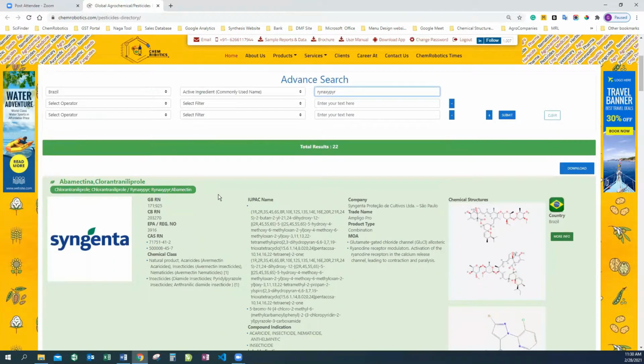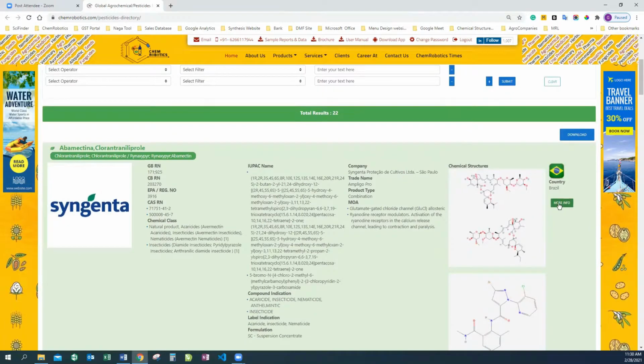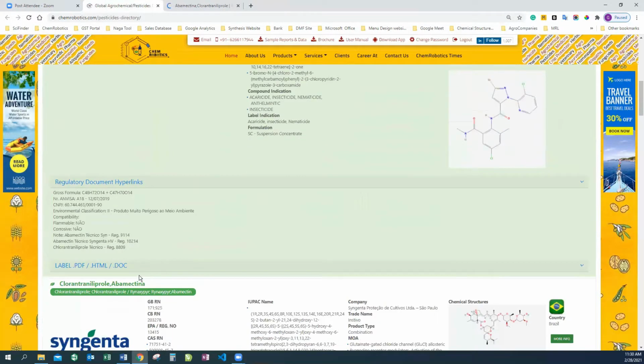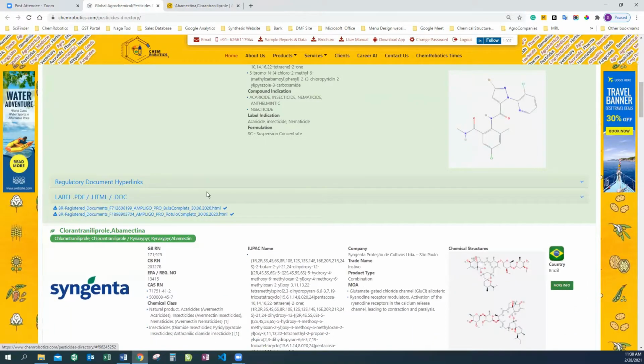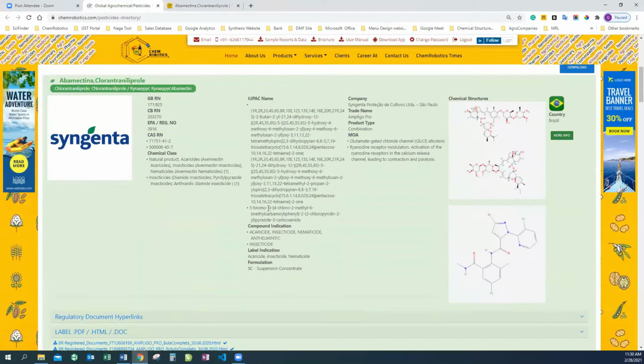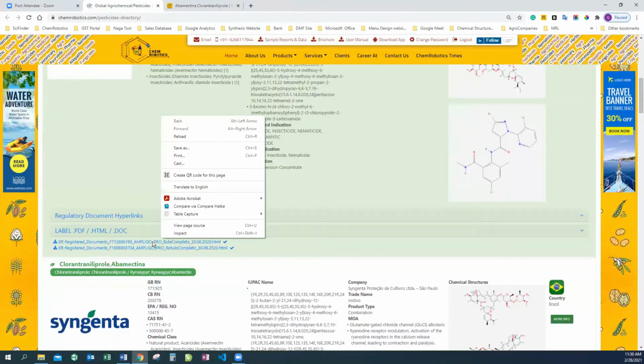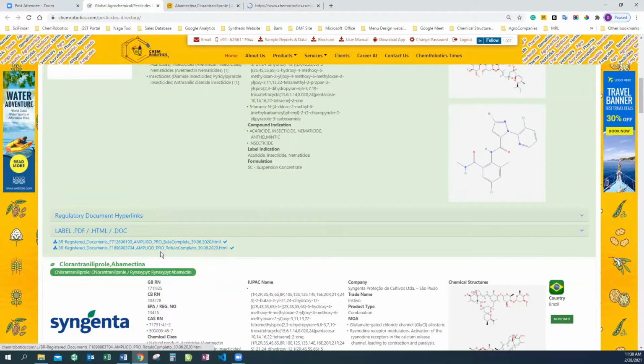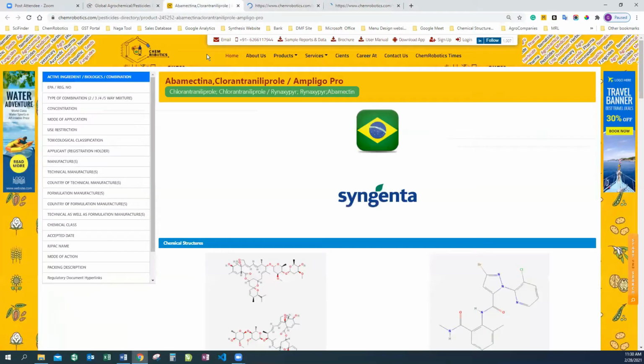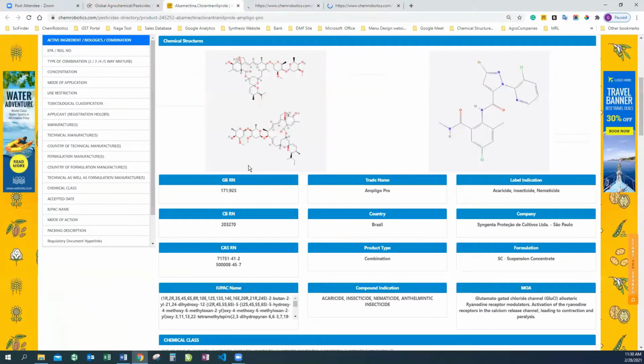So for this particular compound Rynaxypyr, here I'm getting 22 results. And for more information, again I'll tap on this more info, and here is the list of regulatory documents attached to this particular compound. You can just have access to this on a single tap, and these are all in the translated English language.